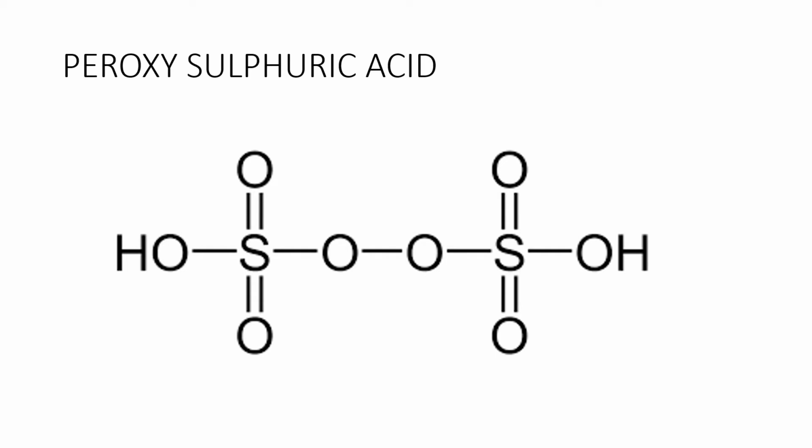By removing OH they are attached, or you can say when you bring two sulfuric acid molecules together by removal of a water molecule, you get the resultant structure, that is known as peroxydisulfuric acid. Here the peroxide bond is present, and the oxidation number is plus 6. You can see the basicity of this acid is 2. Here you can replace the 2 hydrogen atoms from the OH groups.